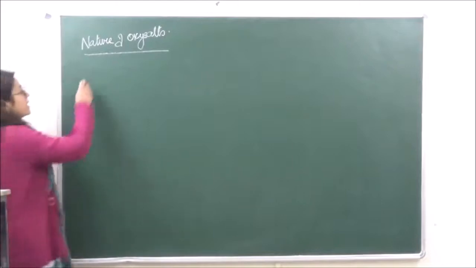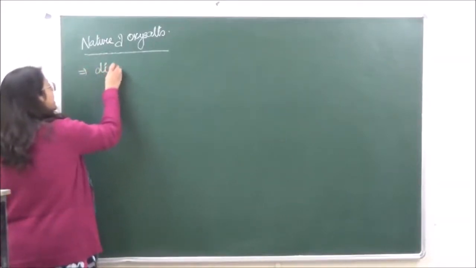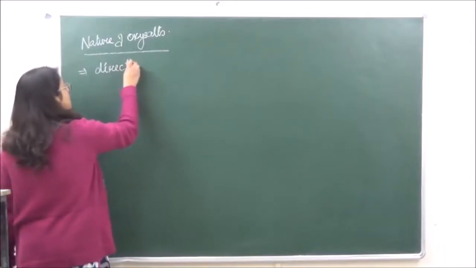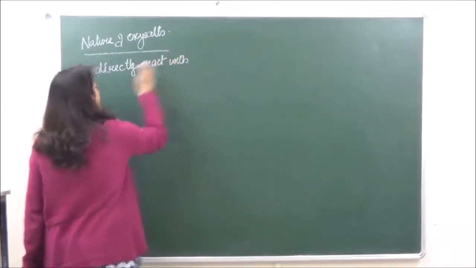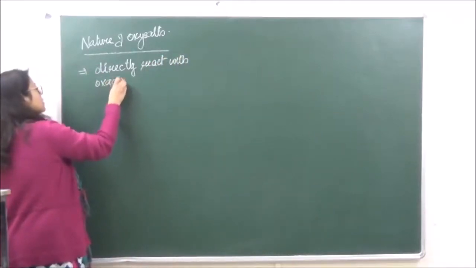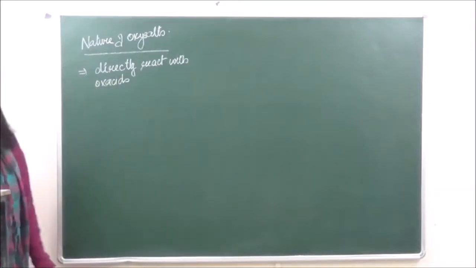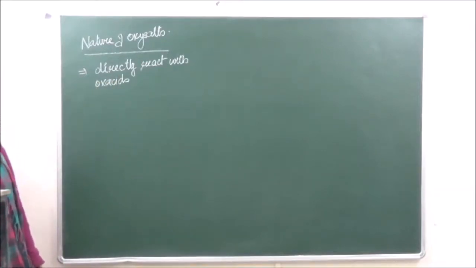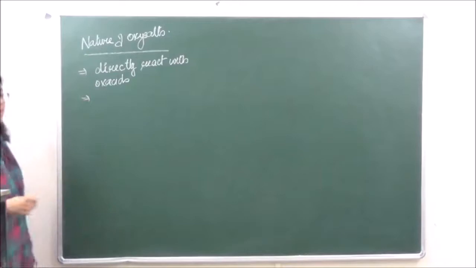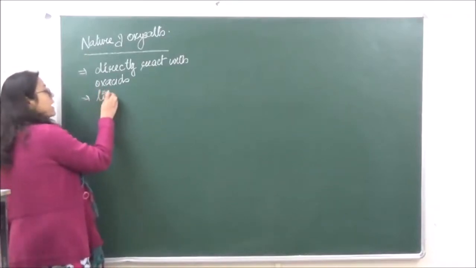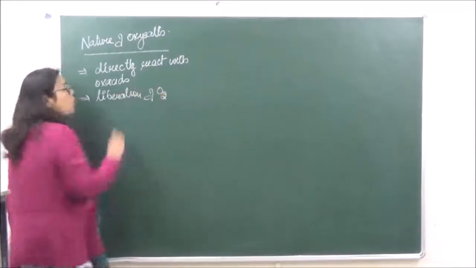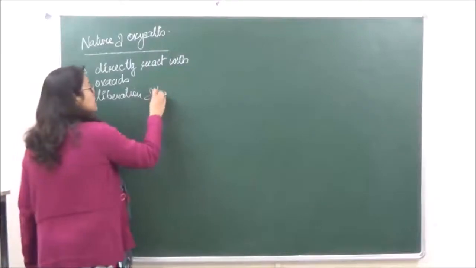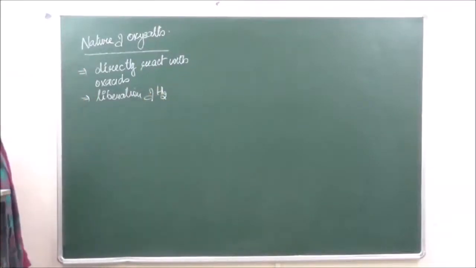Now it is seen that alkali metals directly react with oxoacids. Because these metals are highly reactive, whenever they react with oxoacids, the reaction proceeds by liberation of hydrogen. So these are going to liberate hydrogen once they react with oxoacids.